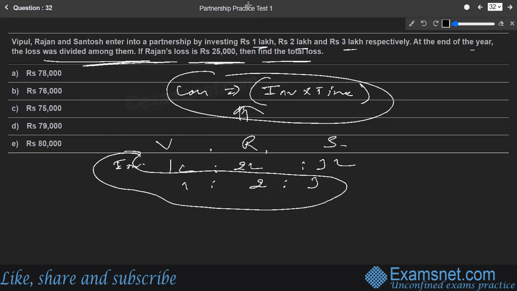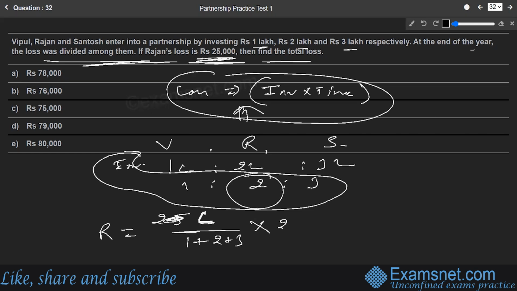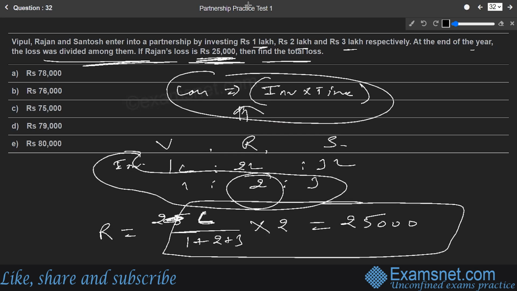Okay, they say Rajan's loss was 25,000. So we can find Rajan's loss as total loss, let's say the total loss is L, divided by the sum of the loss ratio terms, that is 1 plus 2 plus 3, multiplied by Rajan's part. Rajan is the middle person and has the investment part as 2, so multiplied by 2. And this value, the loss of Rajan, is already given as 25,000 in the question. So we just need to solve this for finding out the L value.